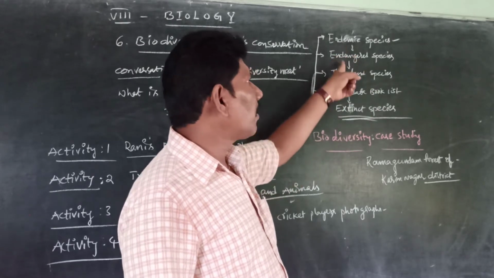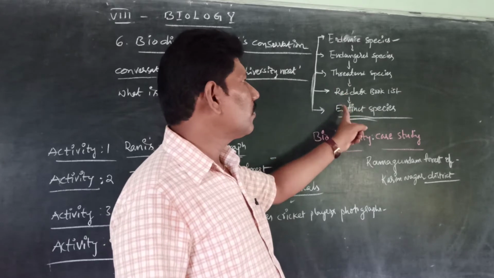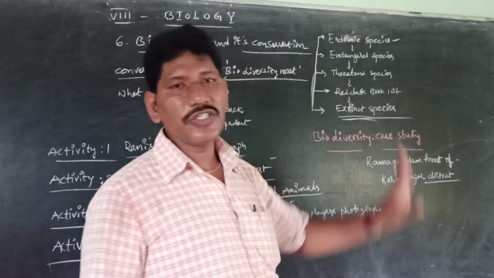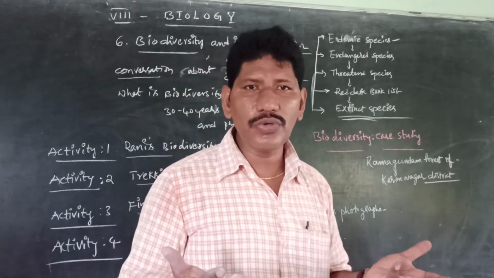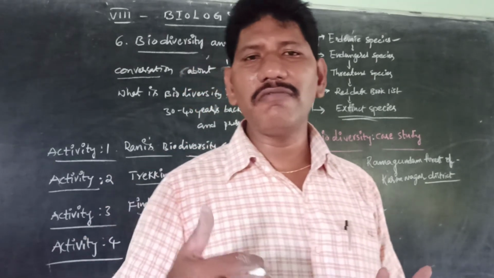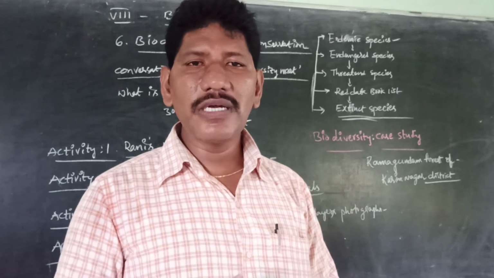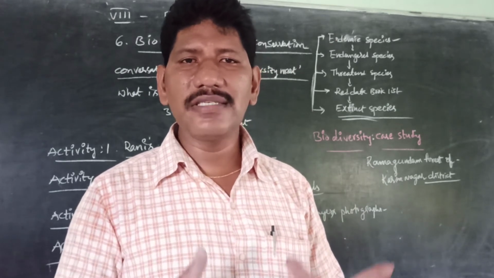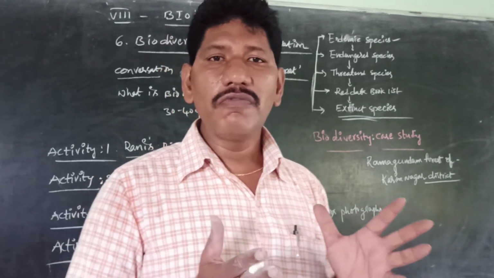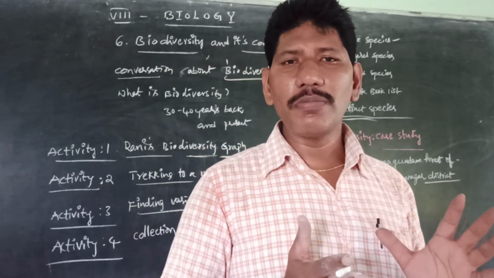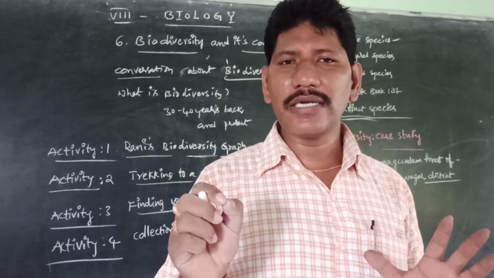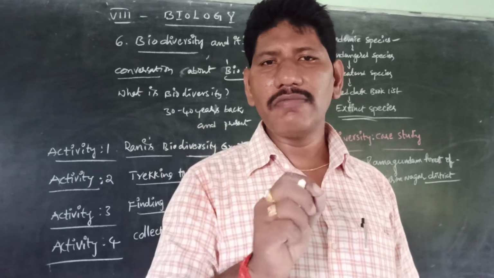Suppose we do not take proper care, then they finally become extinct species, and then we cannot do anything. Once completely vanished from the earth, like dinosaurs. So on or before that, what are we supposed to do to increase their number? According to the Wildlife Protection Act launched by our Indian government, no one can hunt wild animals.